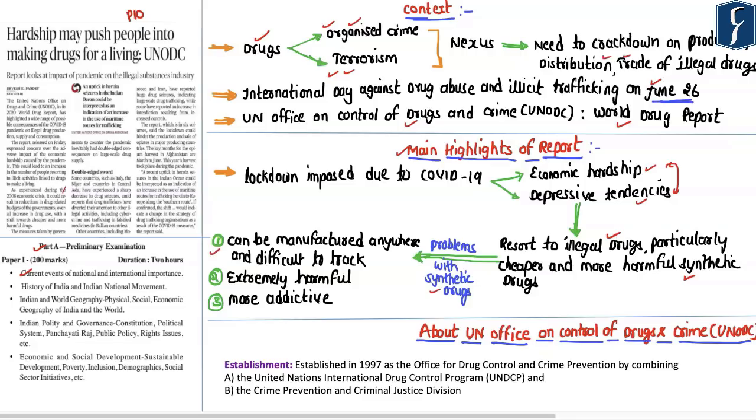First and foremost, if you look at the traditional drugs such as opium, they are cultivated in certain regions of the world, and hence it becomes quite easy for international organizations such as the United Nations Office on Drugs and Crime to keep a tab on the movement of such drugs. But when it comes to synthetic drugs, these can be manufactured anywhere across the world, and hence it becomes extremely difficult to track their movement. Secondly, these synthetic drugs are considered to be much more harmful to the human body. Thirdly, they are much more addictive as compared to the traditional drugs.